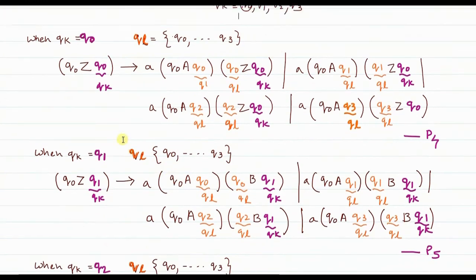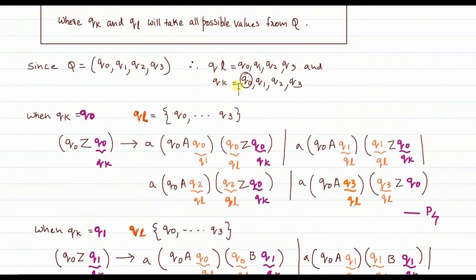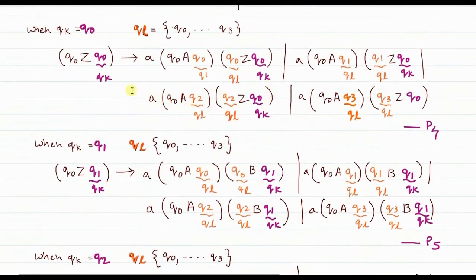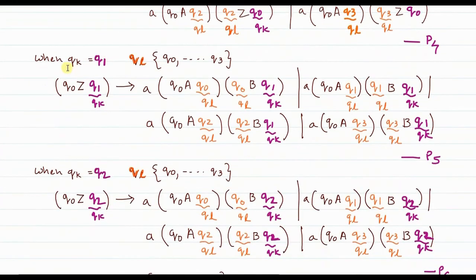Fine. So if you can identify, since Ql takes 4 different values, this is one production. I have named it P4. This is one production called P4, where Qk takes the value of Q0. Then Qk is incremented to the next state. So Qk takes Q1. Again Ql takes 4 different values. That's why in the second production that we have obtained here, since Ql takes 4 values, we have 1, 2, 3, 4 terms.